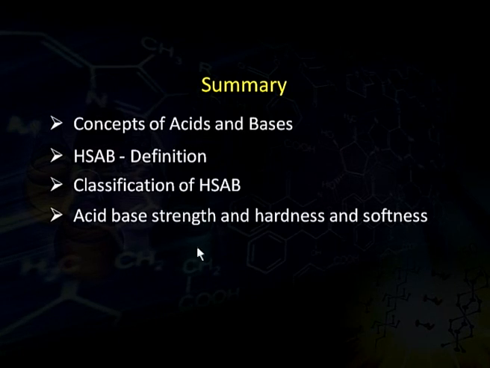We have seen that acid base strength has nothing to do with the hardness and softness of an acid. That means hardness and softness is entirely a different concept, and acid base strength is something different from hardness and softness. We have also studied the HSAB principle, which simply states that hard-hard combination and soft-soft combination is always stable.